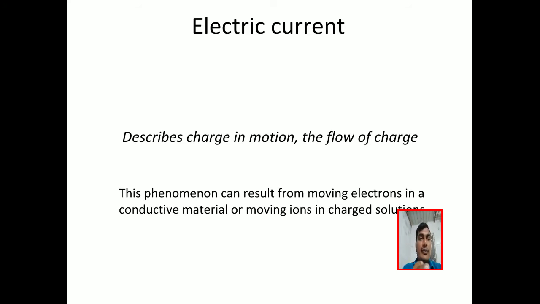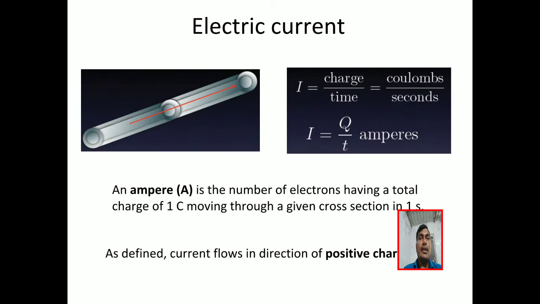Electric current flows whenever electrons flow from one place to another within a certain time. The formula for electric current is I equals charge by time.